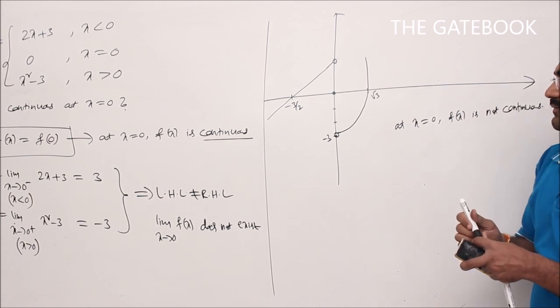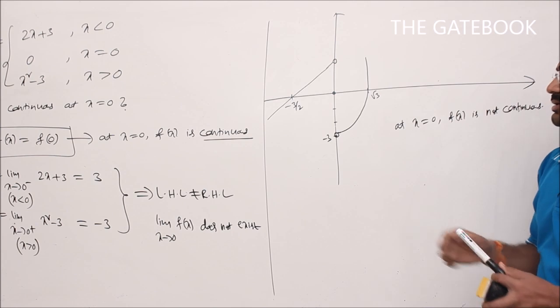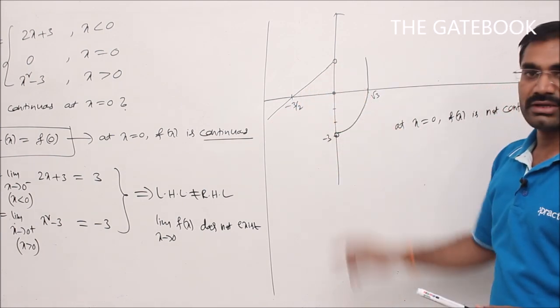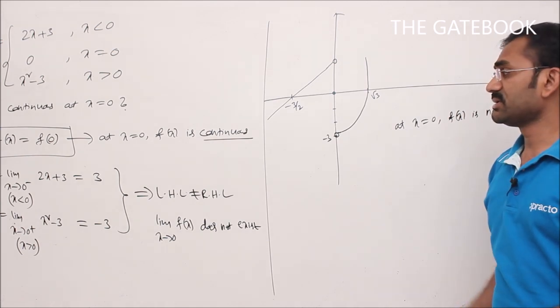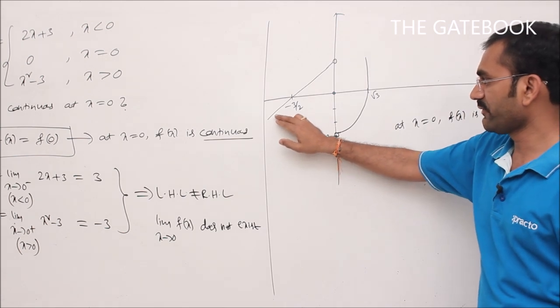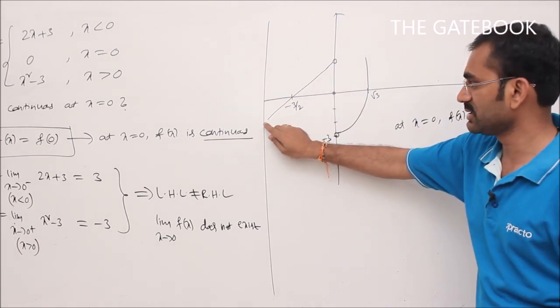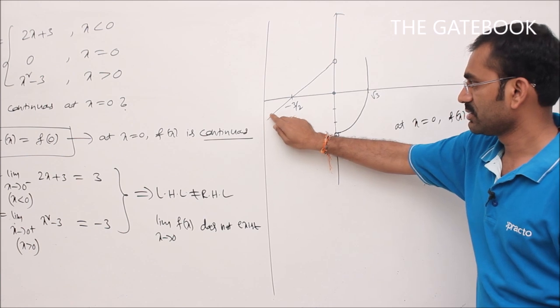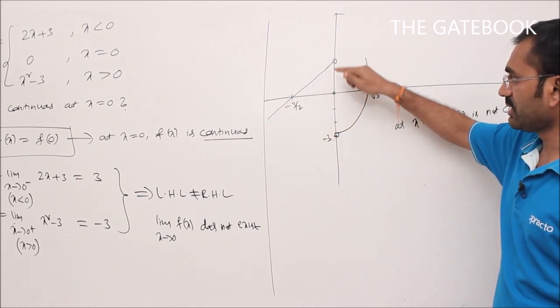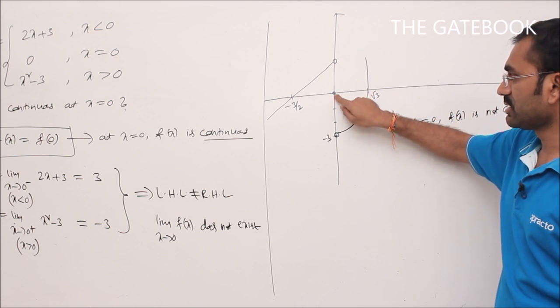See, by seeing the graph we can generalize one thing here. If we draw any graph of a function without lifting pen or pencil, I can say that is a continuous function. Otherwise it is not continuous. See here, can you draw this graph without lifting pen or pencil? Start from here. After reaching here, you have to lift the pen. Again you have to come here.